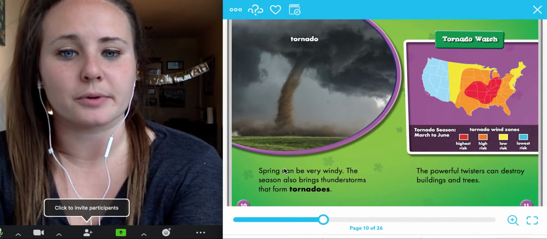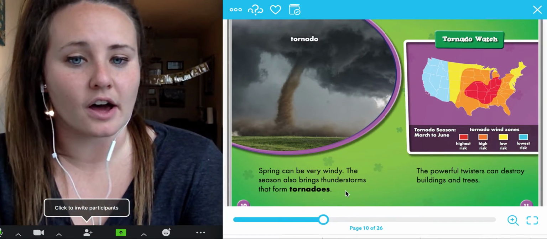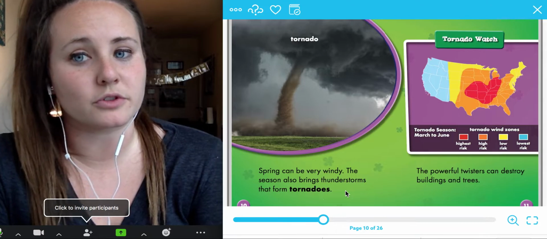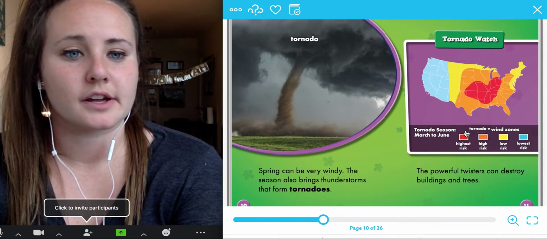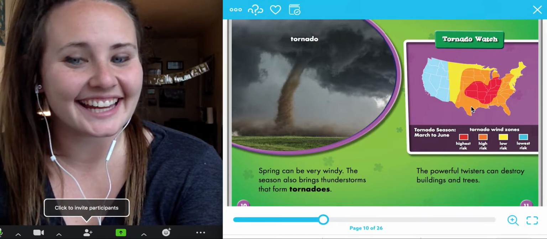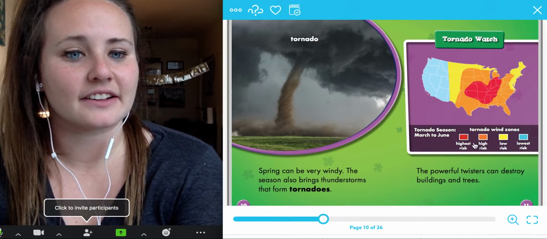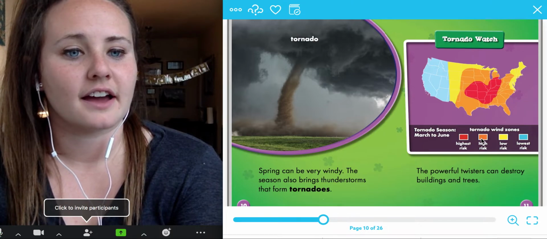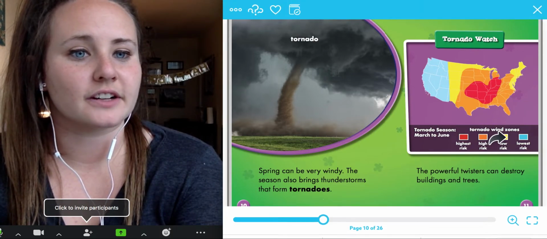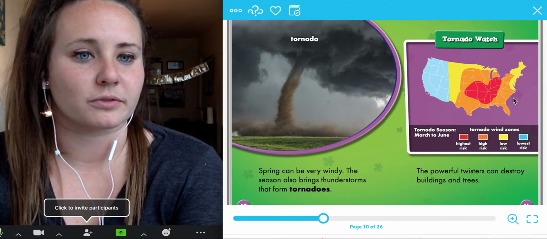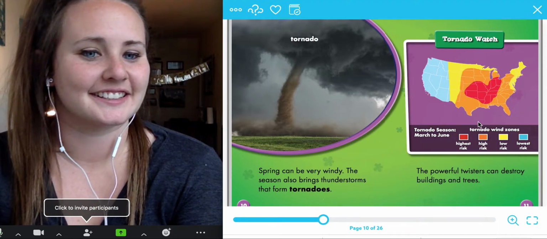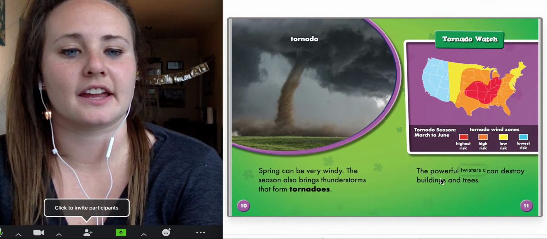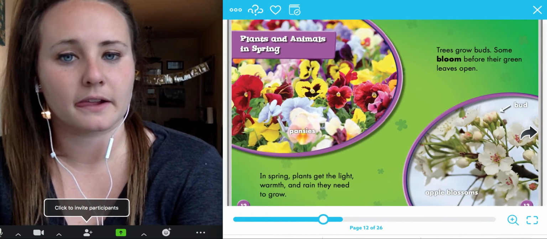Tornado. Spring can be very windy. The season also brings thunderstorms that form tornadoes. And here's another diagram, tornado watch. We could look at our map of the United States and see that these colors mean either highest risk, high risk, low risk, and lowest risk. So lucky for us, we are in the low risk. The powerful twisters can destroy buildings and trees.